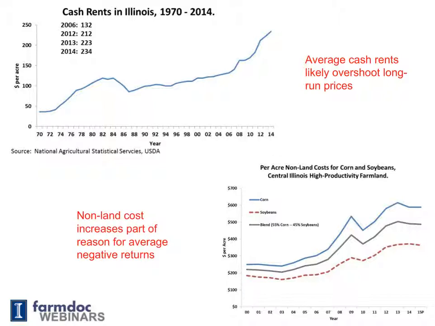Again, this is part of the reason why we're looking at negative returns currently, and if we do not see reductions in non-land cost, with the bigger ones being fertilizer, seed, chemicals, and machinery depreciation, in coming years we will need to see reductions in other cash flows, and in particular cash rents.